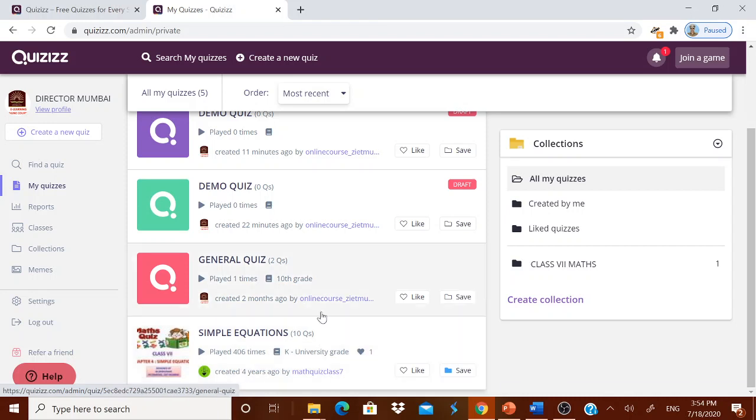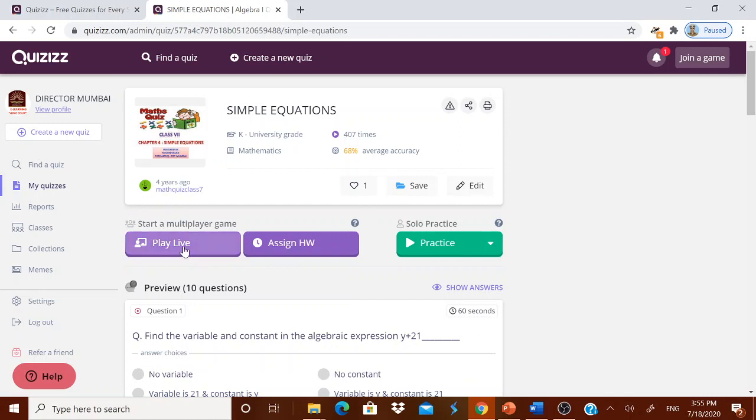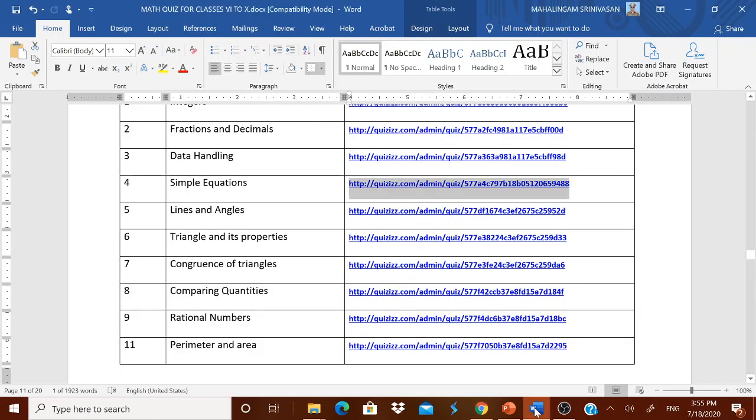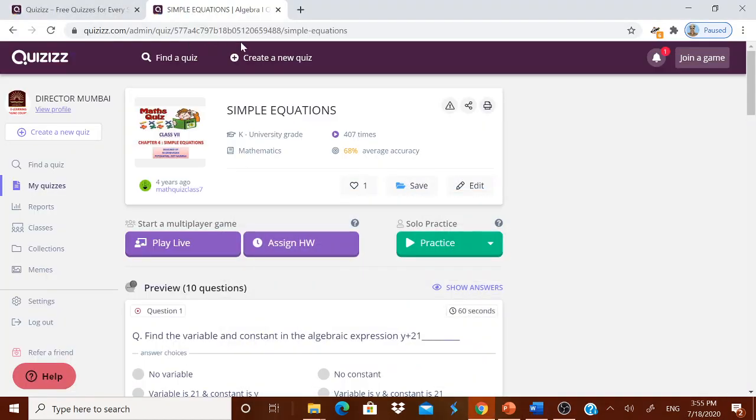Now you just click it. Now you have to play live or assign homework or practice. Every time you assign homework or play live, a new code will be created. You have to be very careful about two things. This link is very, very important. Don't share this link with anybody, because if a person has this link they can see all the questions also. Therefore, don't give the link.